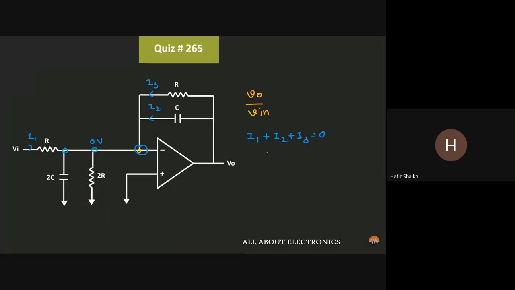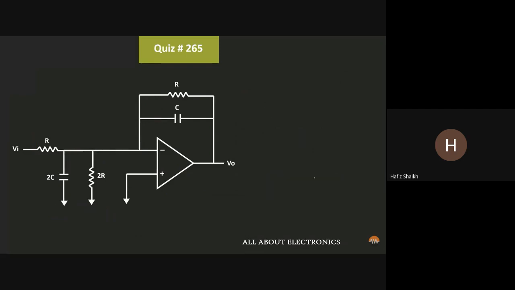So from this, we can say that I1 is equal to V in divided by R. Similarly, I2 and I3 are V out divided by Xc plus V out divided by R, and that is equal to 0.